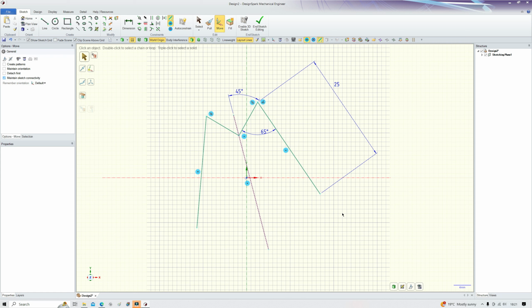So there's quite a few things you can do with the symmetric constraint. I think it's quite a handy and nifty constraint.